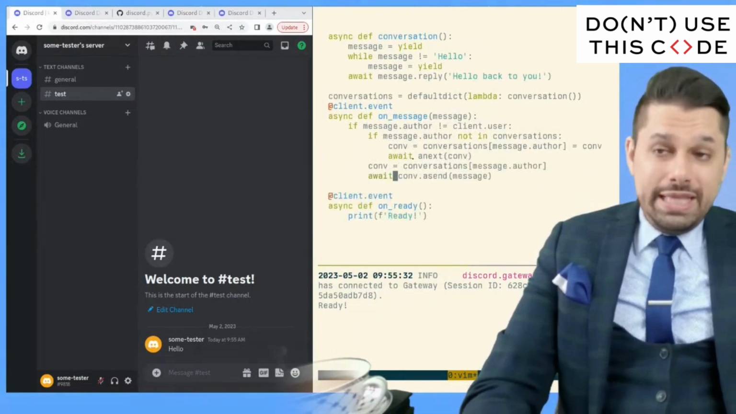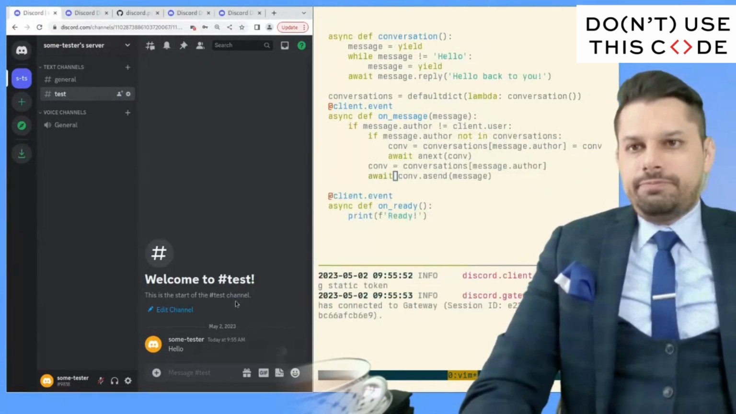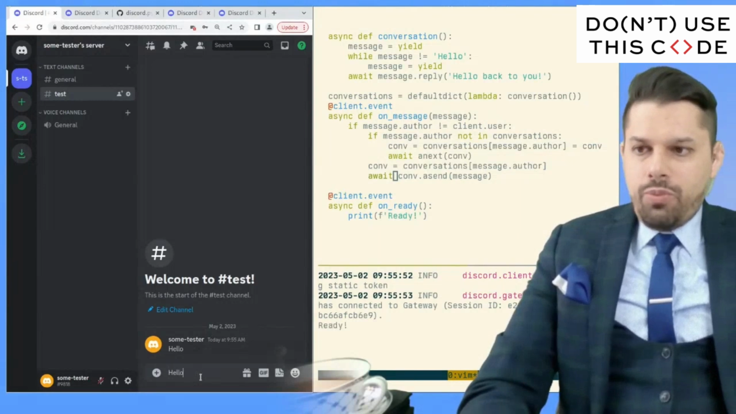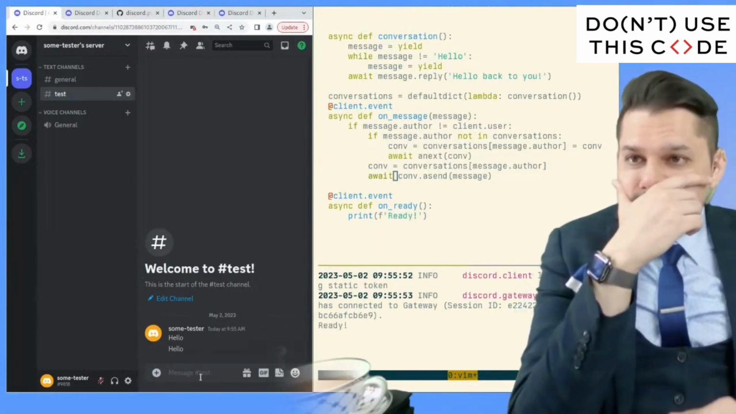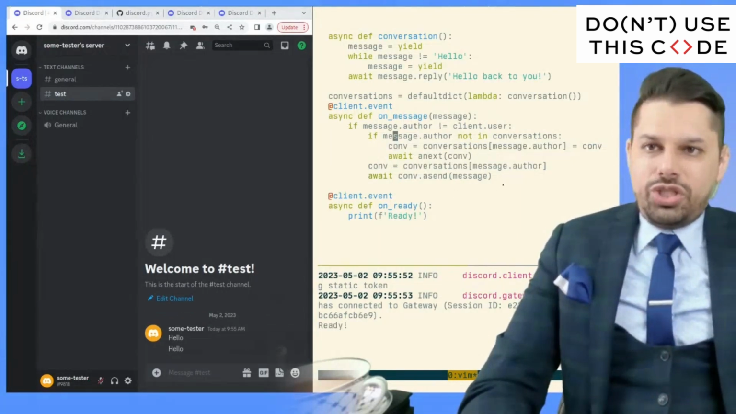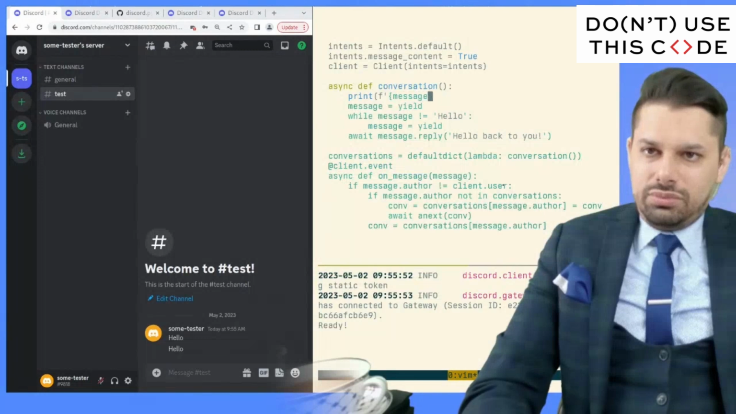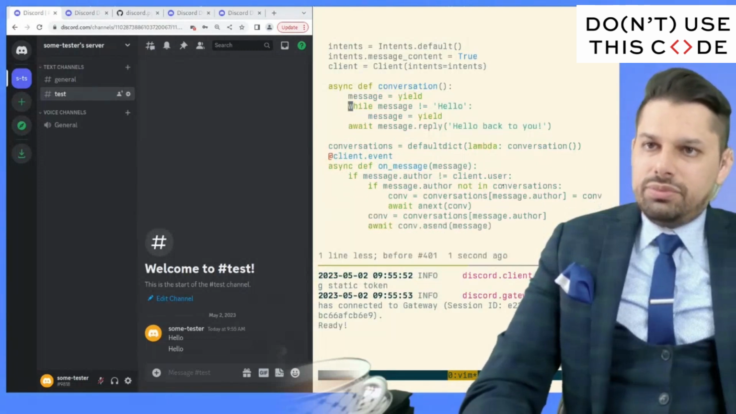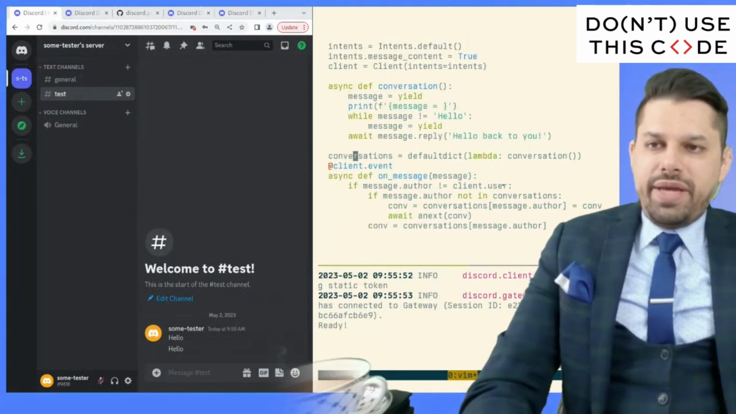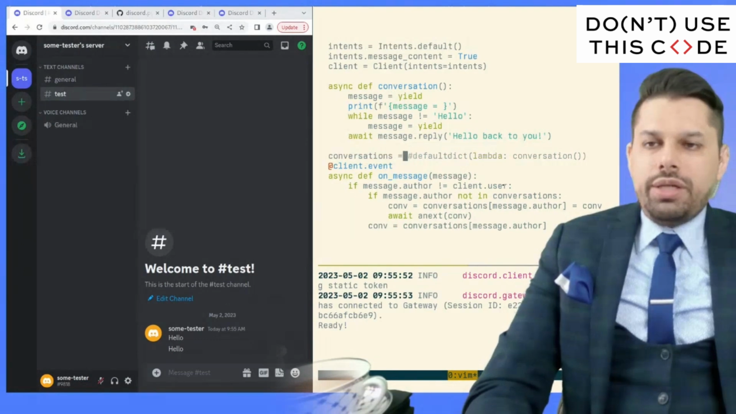We have to await this as well. So let's try that one more time. Hello. And let's put a couple of print statements in here just so we know what's going on. And let's actually make this a regular dictionary since we are initializing this.